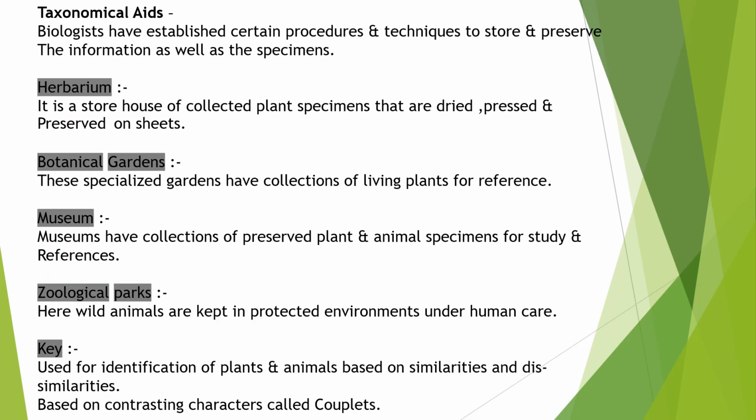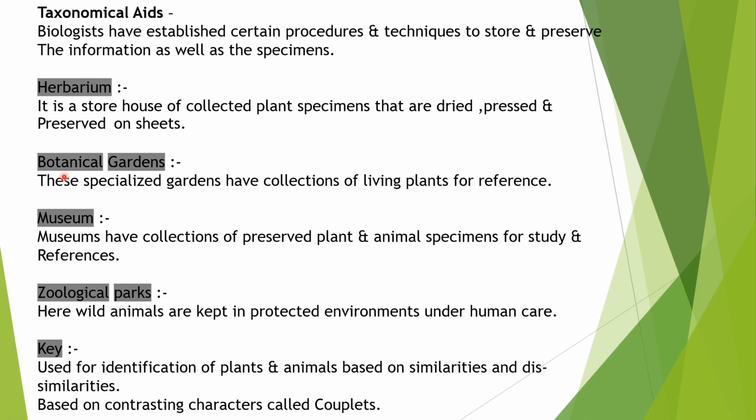Different taxonomical aids are required for identification and classification of any unknown organism. For this, biologists have established certain procedures and techniques to store and preserve the information as well as the specimens as taxonomical aids. For example, herbarium. A herbarium is a storehouse of collected plant specimens that are dried, pressed and preserved on sheets along with description, which gives quick reference to us whenever it is required.